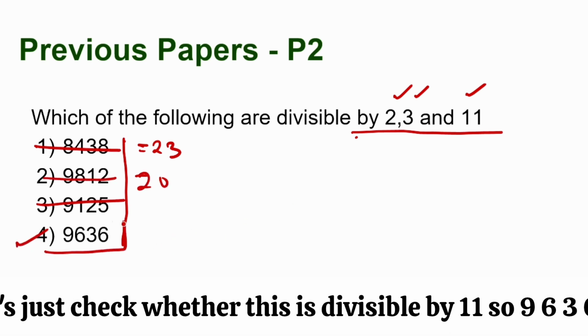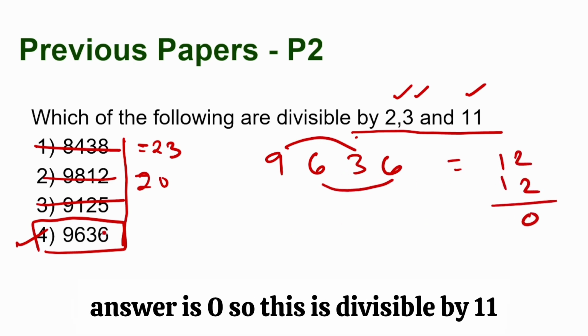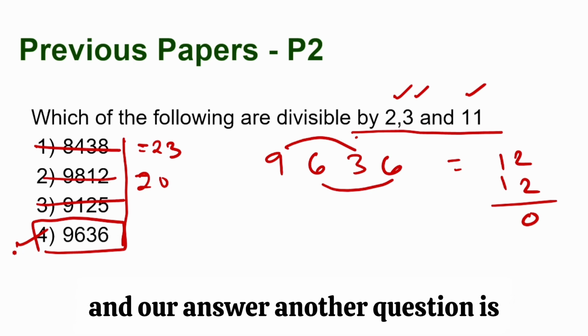Let's just check whether this is divisible by 11. So 9636. 9 plus 3 is 12. 6 plus 6 is 12. The difference is 0. So this is divisible by 11, and that is our answer.